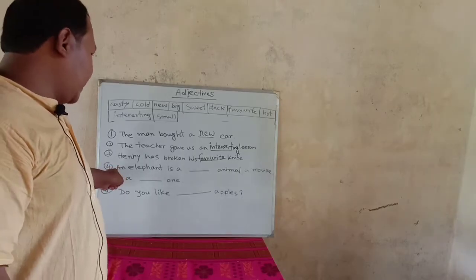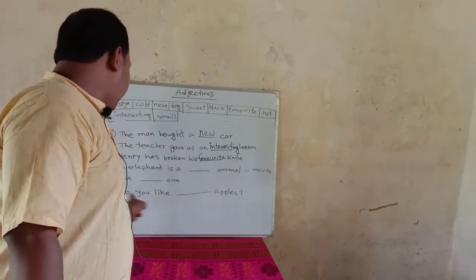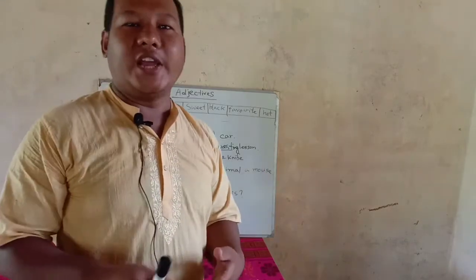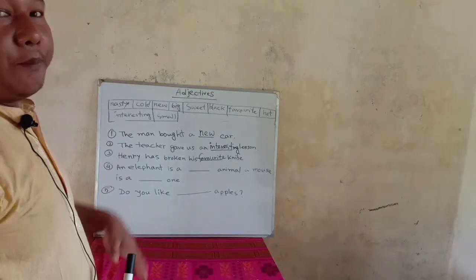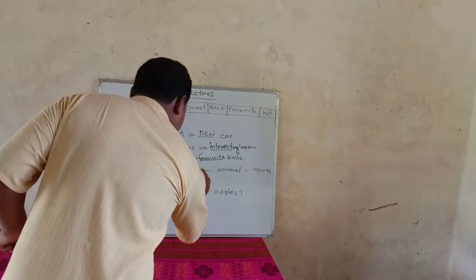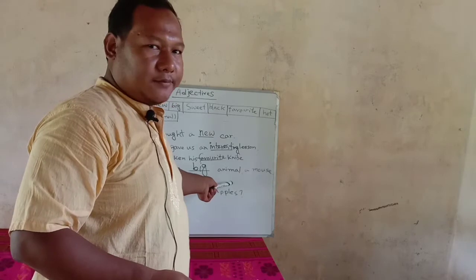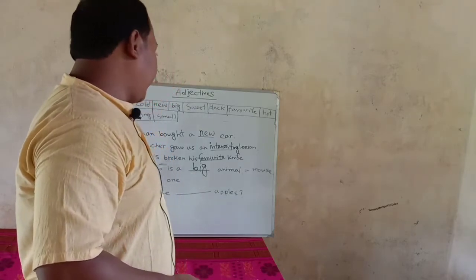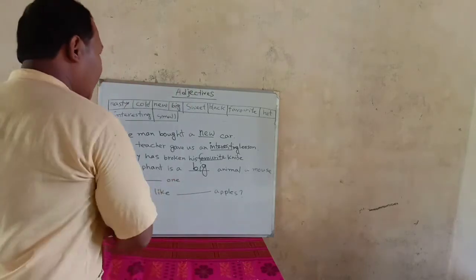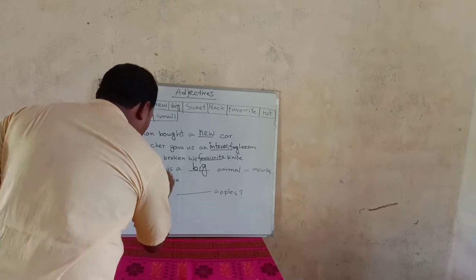So let us look at this example. An elephant is a dash animal. A mouse is a dash one. What kind of animal is an elephant? An elephant can be a big one, isn't it? So here we find big. And this big is giving more information about this animal. What animal? Elephant. Another one: a mouse is a dash one. A mouse is a small one, so we can put here small.